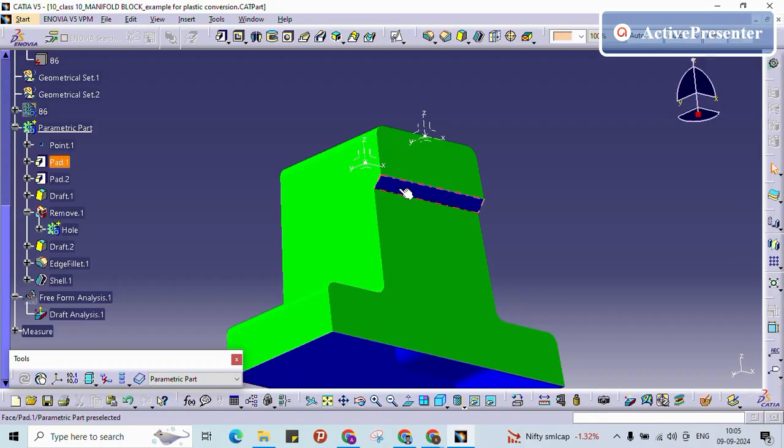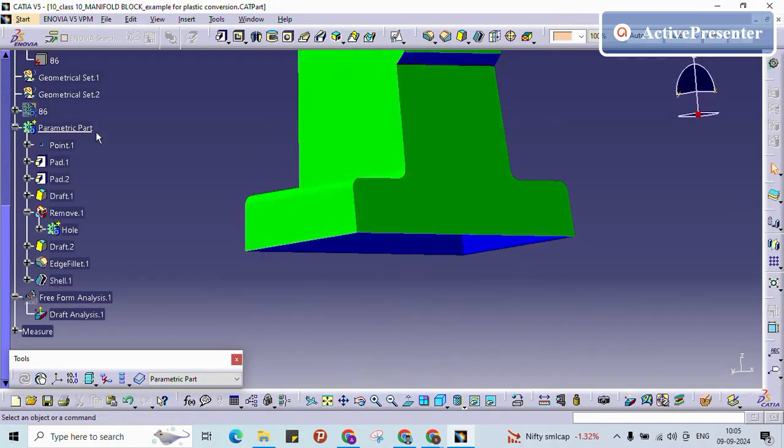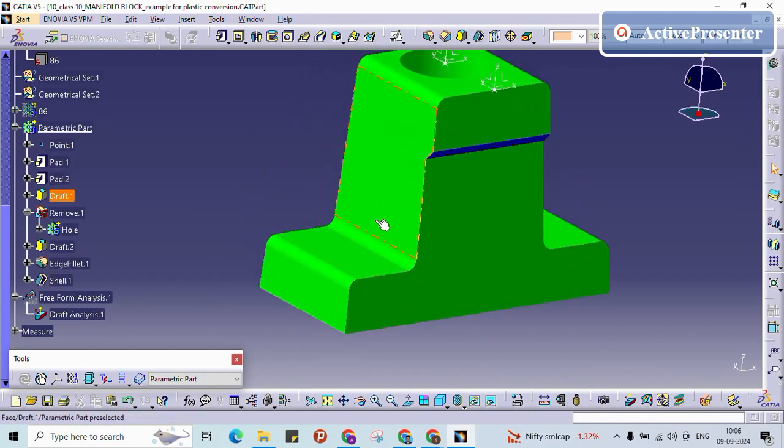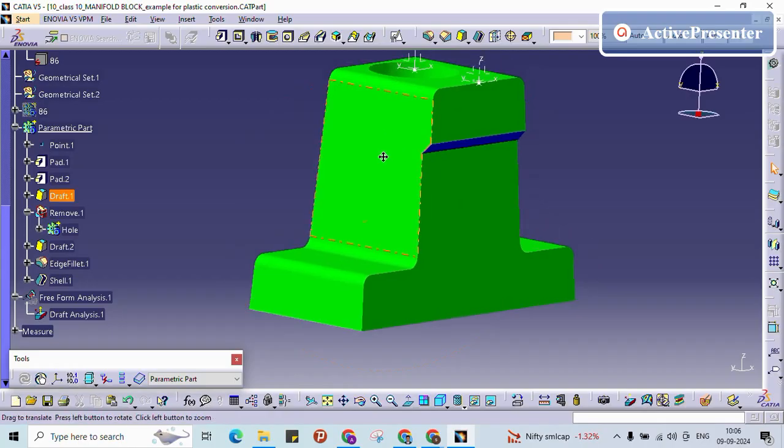See, compared to metal, this will be light, right? First of all, weight will be reduced. And functionality wise, it has to withstand. Maybe it is a kind of cover, not required to be metal. Fifty years before they were keeping everything in metal, now they are moving towards plastic. The reason is they want to increase the efficiency of the vehicle. So assume this is a metal part, a kind of cover, and you are converting it to a plastic part.